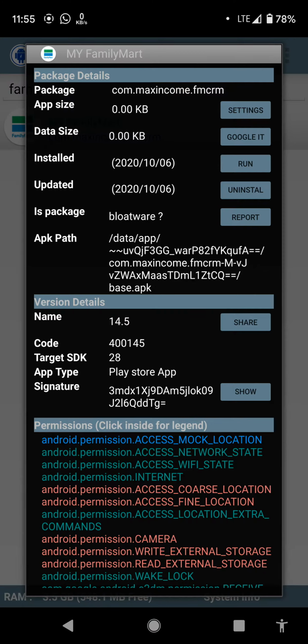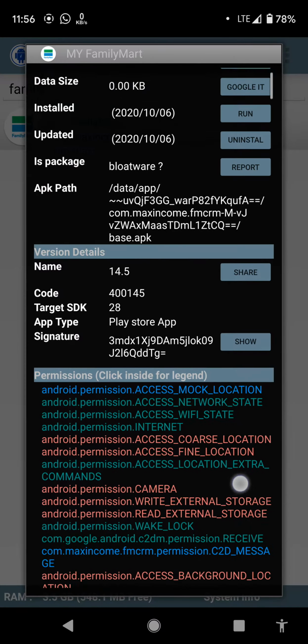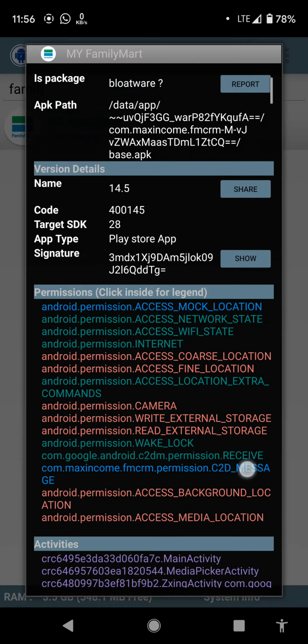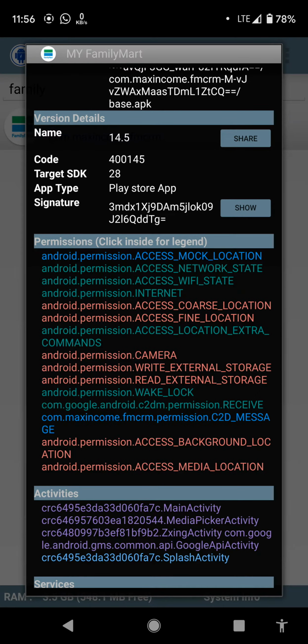Okay, this is the application detail. It's been coming from the magazine.com, and it also displays the date of install and the update package. This version is 14.5. Okay, and it is also available at the Play Store, and they have three types of permission.